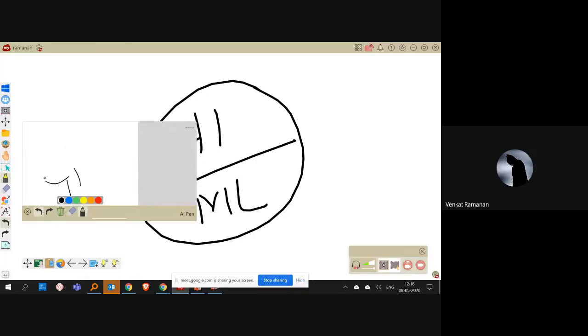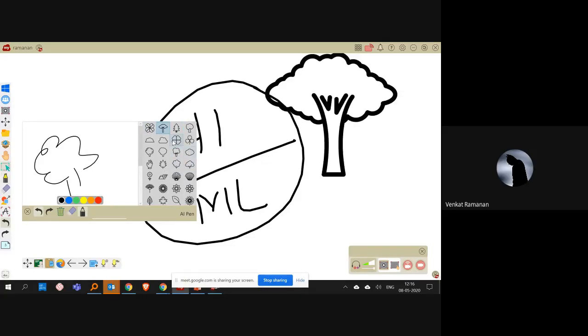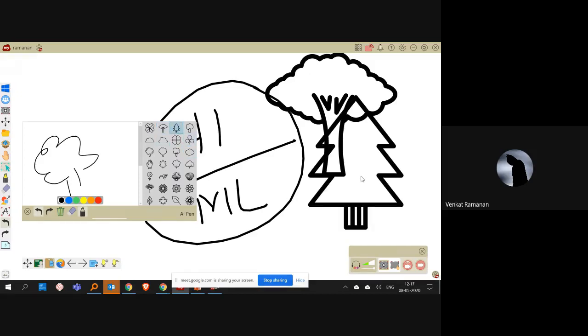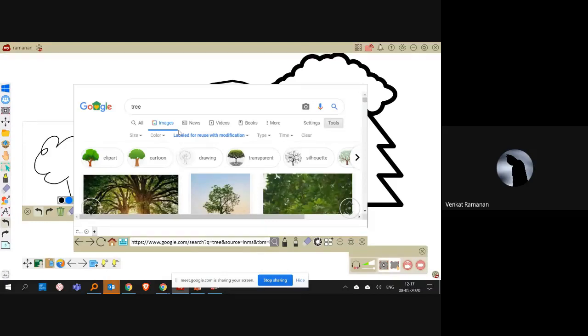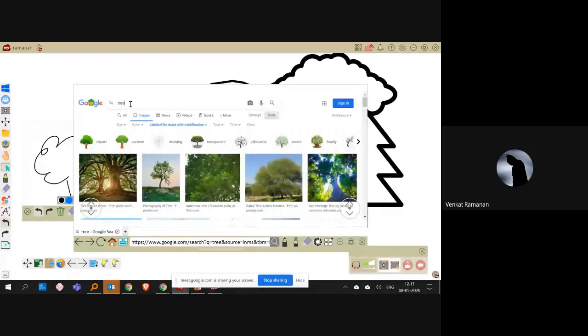Again, I'm trying to draw a tree, for example, and automatically I get all the shapes onto the canvas. I can just simply drag and drop this onto the platform. This is a very simple one, but we have a lot more with the artificial intelligence pen. For example, you want a real photo of a tree. What you do is you give a long press. Automatically it will take you through a Google search with the keyword. You wanted a tree's picture, you just made a rough sketch of it and then you got there.